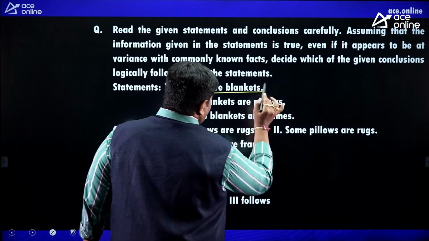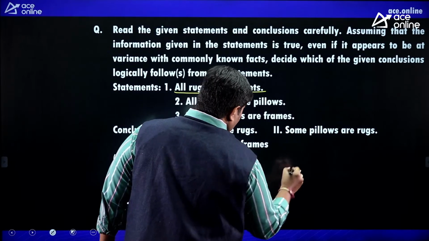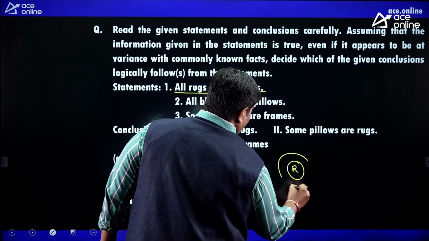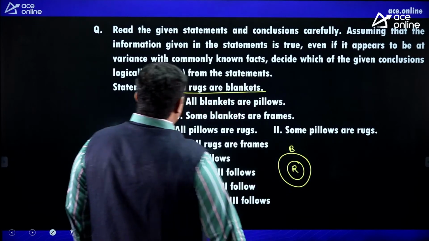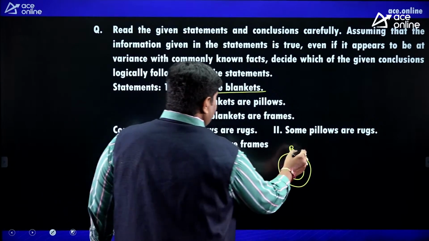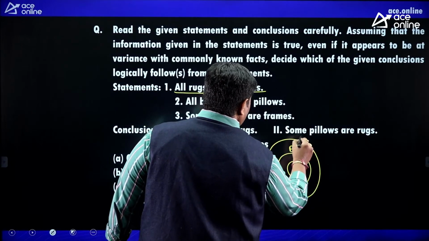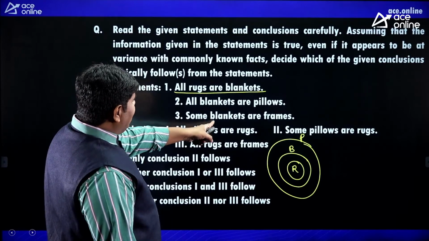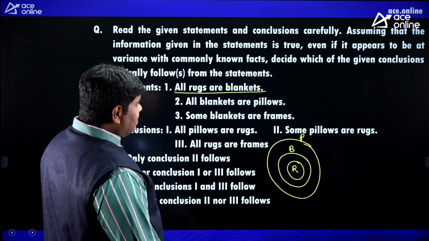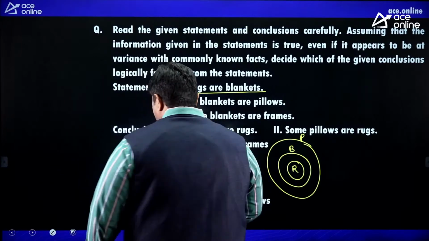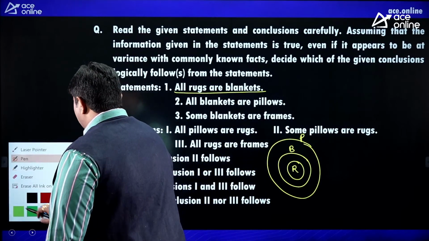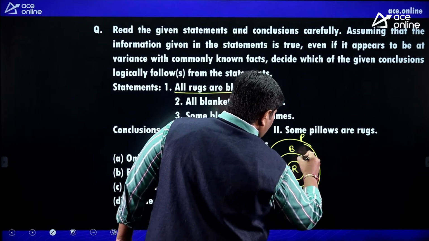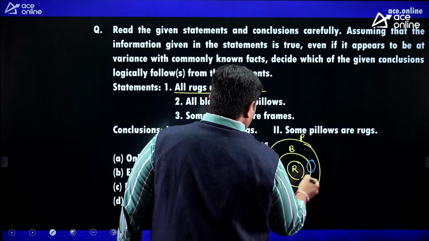All blankets are pillows. Some blankets are frames. Some blankets are frames means, look at, friends, maybe like this in the diagram, including the pillow also, but it does not touch.